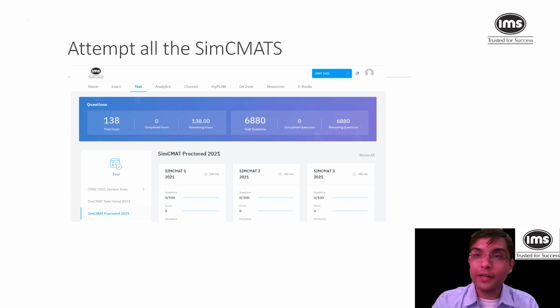how can I attempt all the SimCATs? You can go to the test part and then SimCAT. So these are the SimCATs. You can do the analysis of the SimCAT.